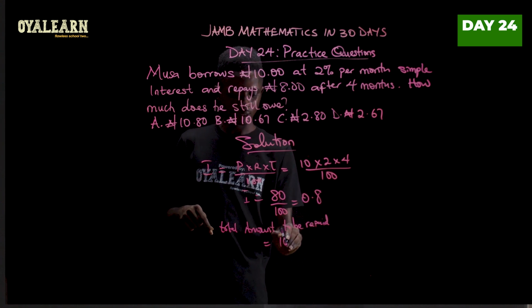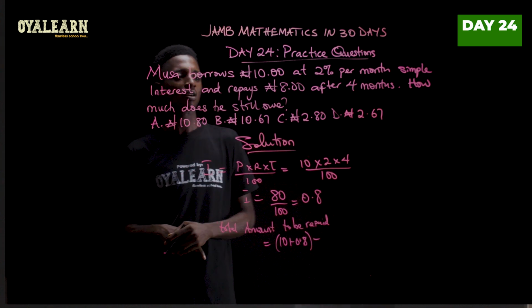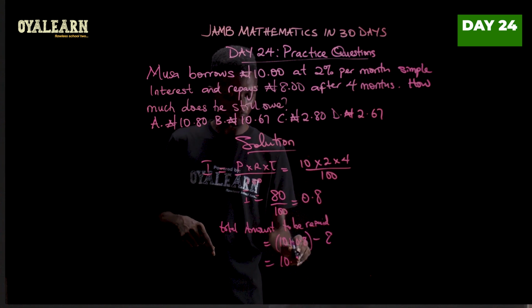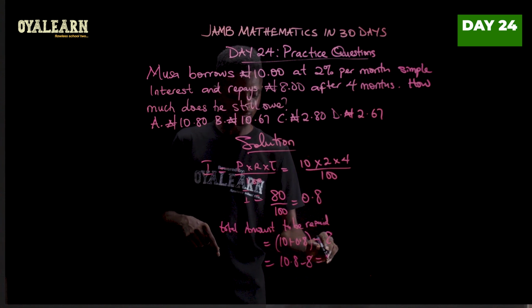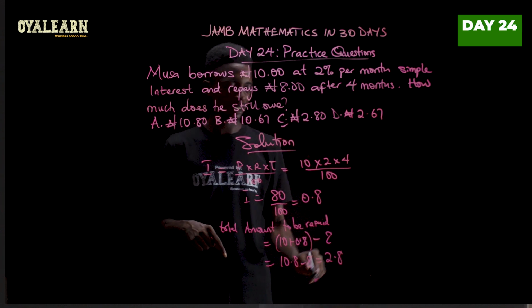So we have 10 plus 0.8. Now minus the amount he has already paid, which is 8. Now this will give us 10.8 minus 8, and our answer is 2.8. So 2.8 naira, that is C.